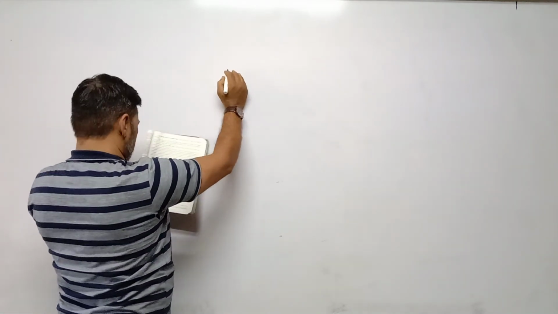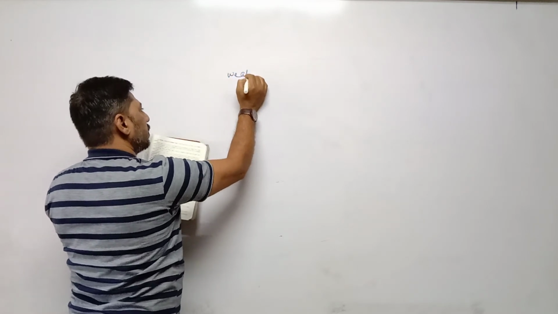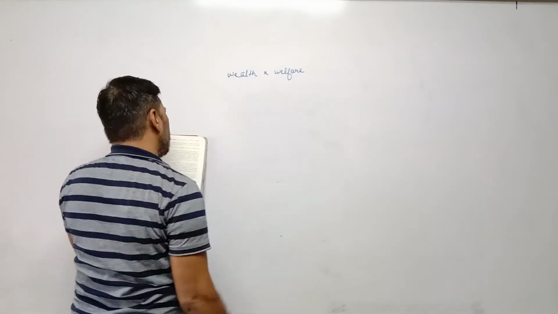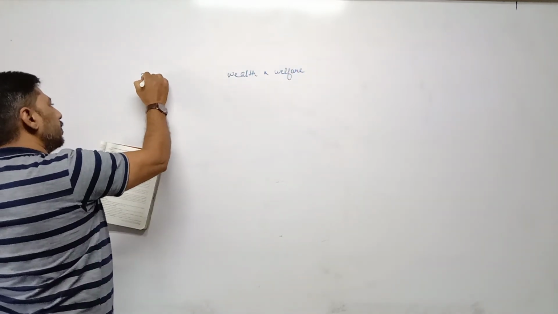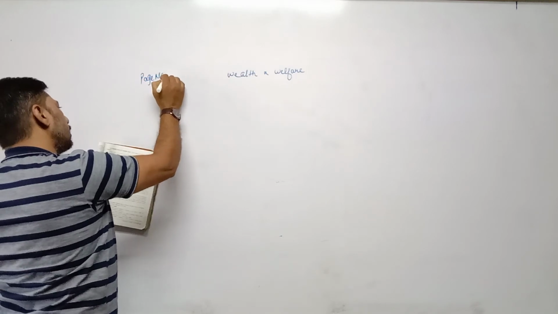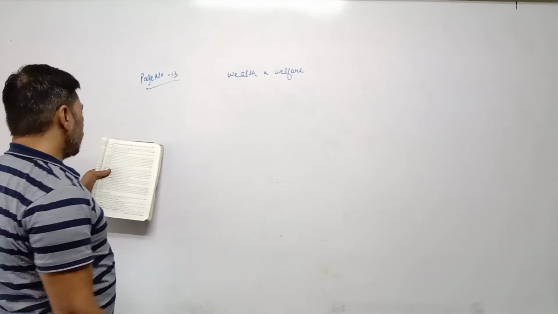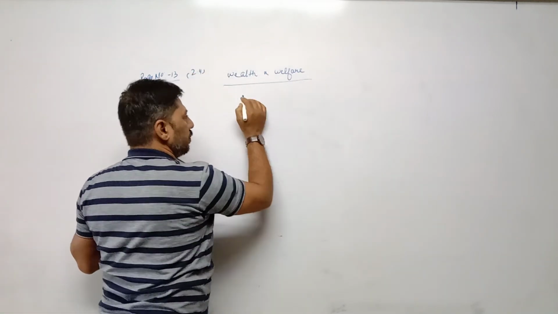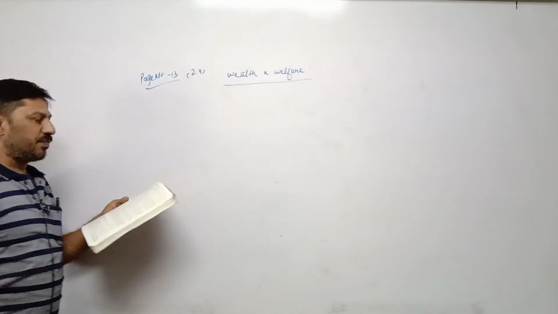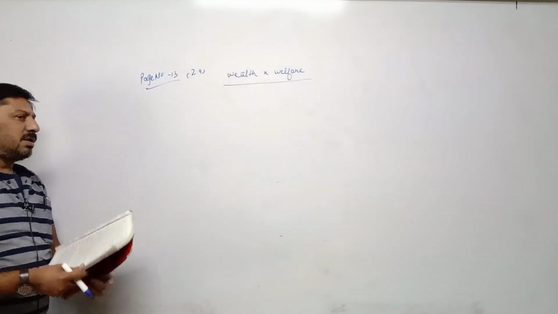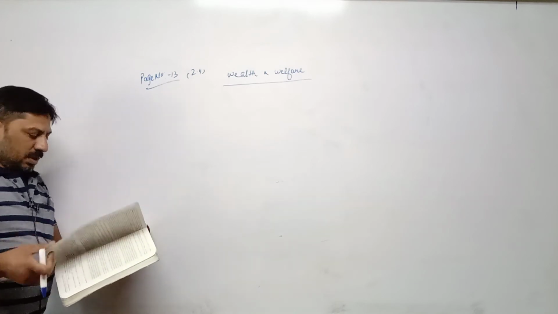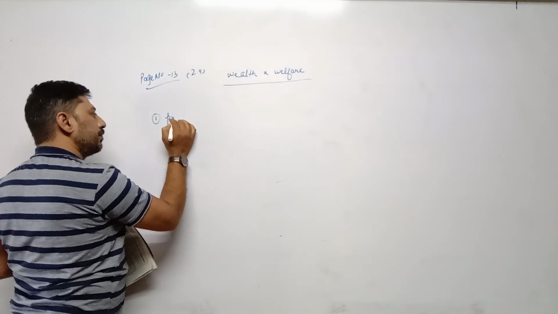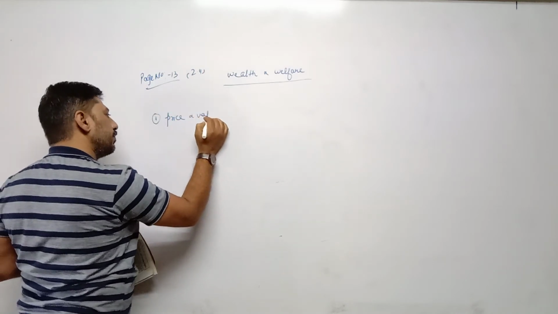Now next topic is wealth and welfare, that is given on page number 13, point 2.4. Wealth and welfare is not required to do. Once again, right from the beginning. In the second chapter, the first topic which we have to do is price and value.